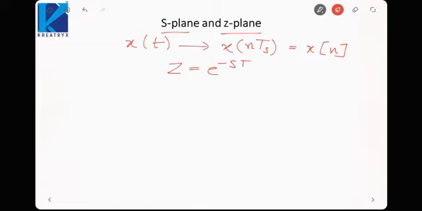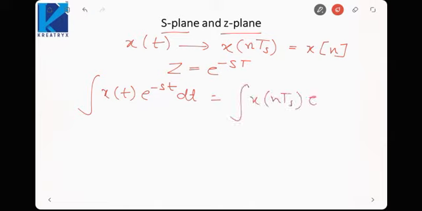How we arrive at this is basically: the Laplace transform would be integral x(t) e raised to power minus st dt. Now if we replace t by n Ts, we get x of n Ts e raised to power minus s n Ts.